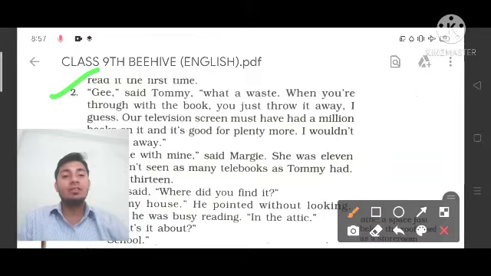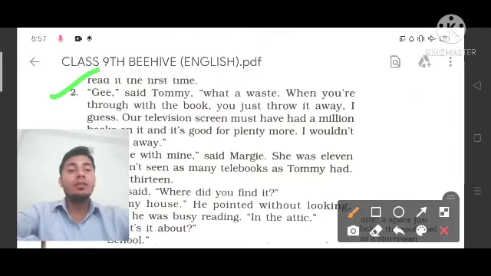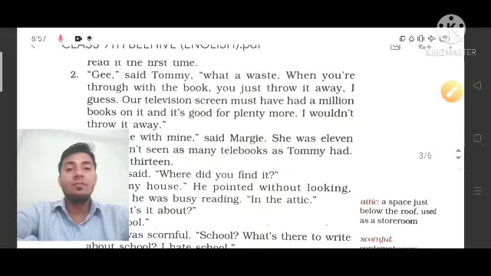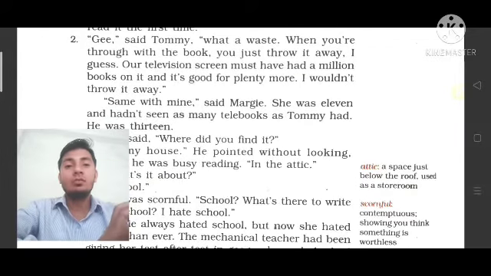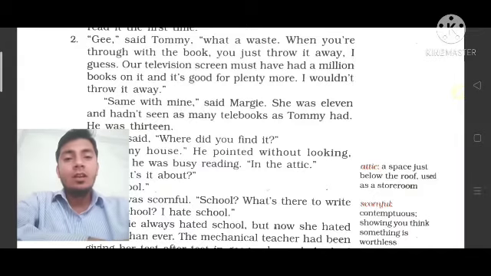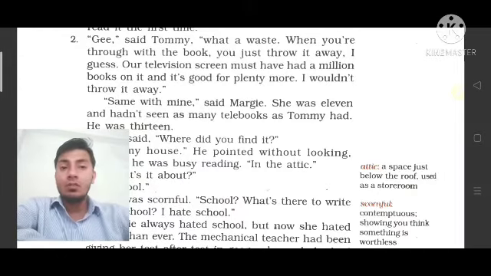"I guess a television screen must have had a million textbooks already." So he was saying "Gee," which means he was not happy, and said "what a waste," it is a wasting of time. He was not happy with this, because he was saying that it was a waste of time. This was Tommy's thinking, because he was a student of the future, and he reads all the books and things on his computer.